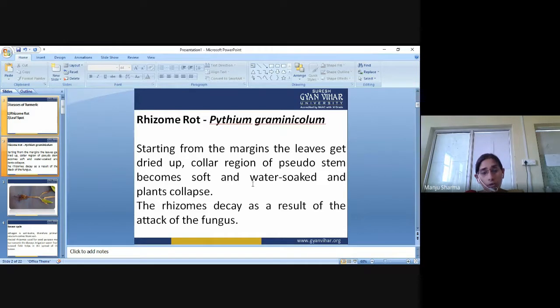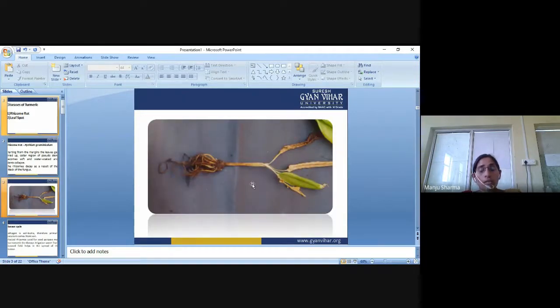So the rhizome decays as a result of the attack of the fungus. These are the symptoms of rhizome rot disease of turmeric, in which you can see the roots of the plants are not healthy, and the leaves are also dried.